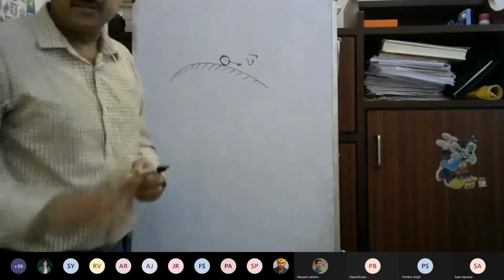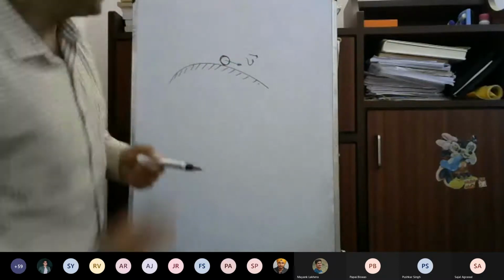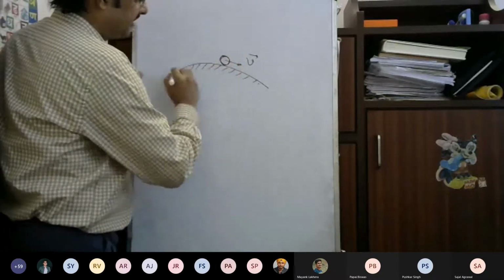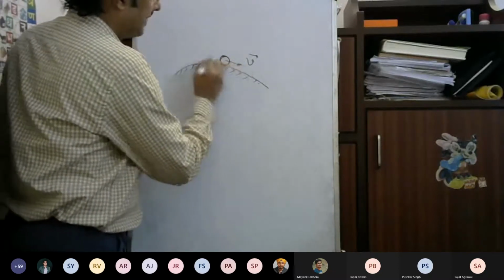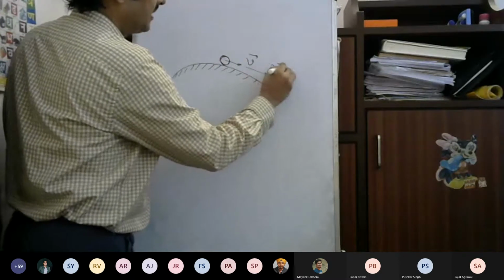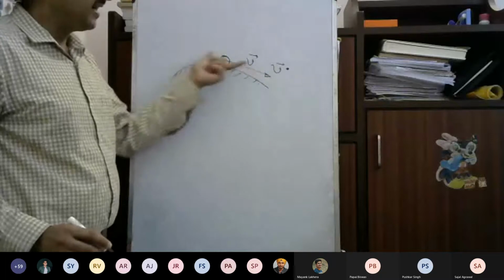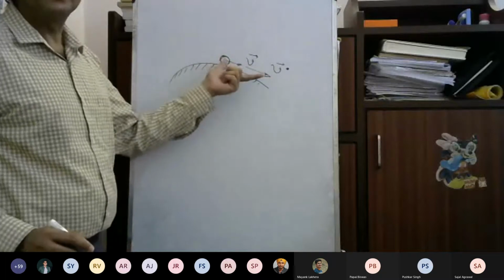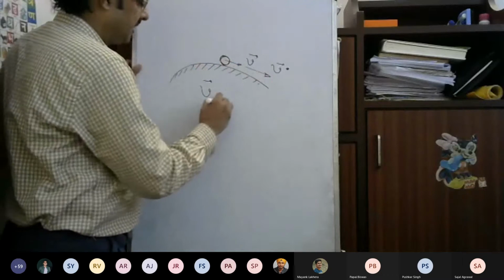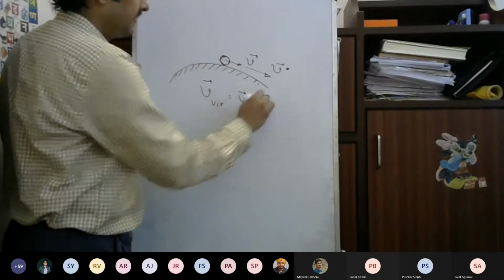What is this infinite possible set? Any velocity in this direction, tangent to the surface, with magnitude v star. This is the possible velocity. So the virtual velocity, v virtual, is v star minus v.